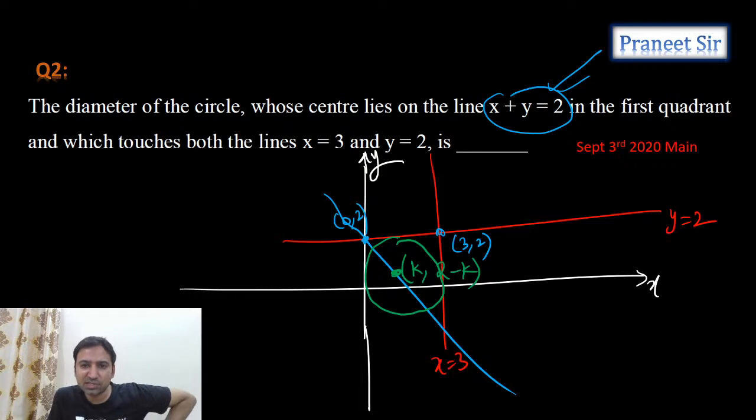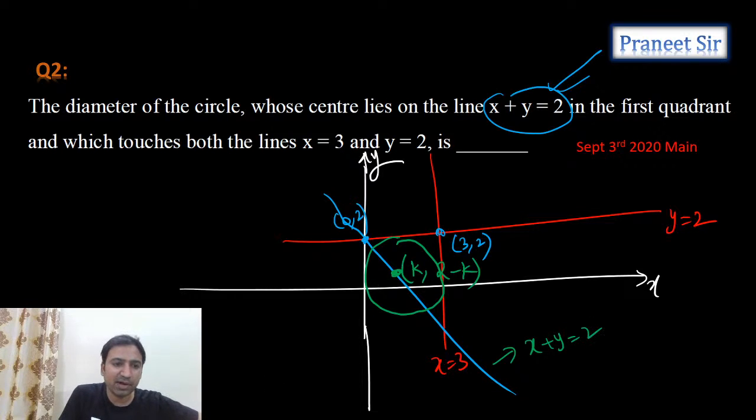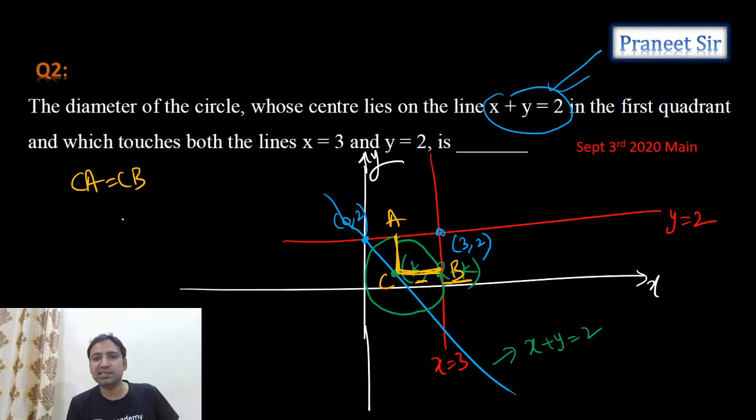Right. So guys, let's do this question. Can I take any point on this line? This line is given as x plus y equals 2. Any point on this line, can I take it as k comma 2 minus k? Yes, I can. And this length should be equal to this length, guys. So can I equate these two lengths from the center? Let's assume this is CA and CB. So CA equals CB equals the radius, guys.